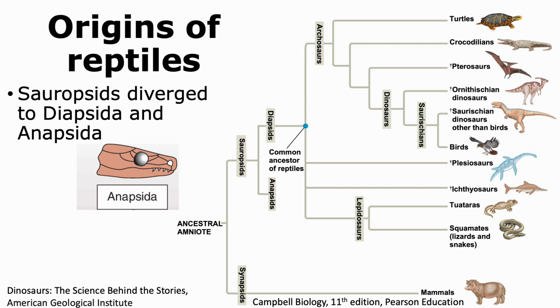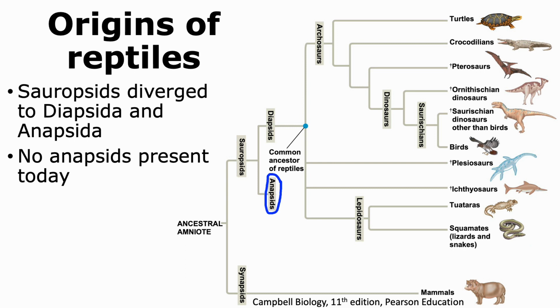In the case of anapsids, there were no larger openings other than the one where the eye was present. However, in the case of diapsids, they had two extra openings in addition to the large opening where the eye was present. These two openings were used to form places where the jaw muscles could bind and thereby stabilize the muscles present in the skull.